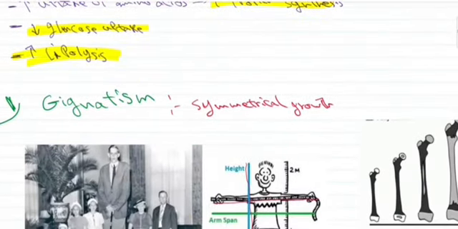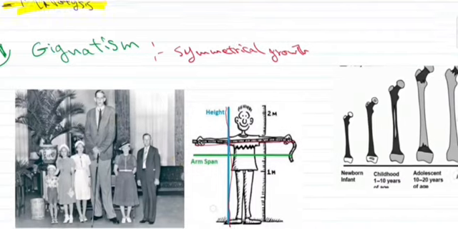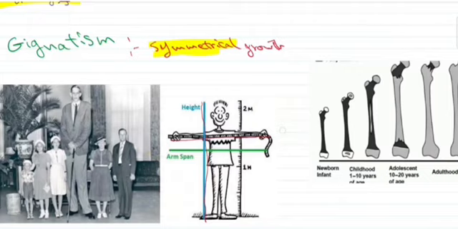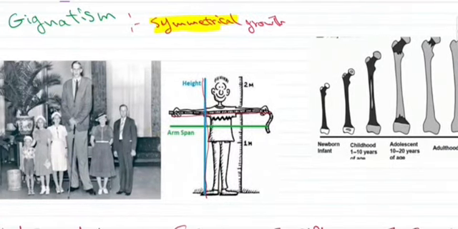Now, talking about conditions that are associated with growth hormone, first of all, gigantism. Gigantism is due to hyperfunctioning, as we said, of growth hormone, and the key word here is that it is symmetrical growth, which is not seen in acromegaly, where in acromegaly there is asymmetrical growth.